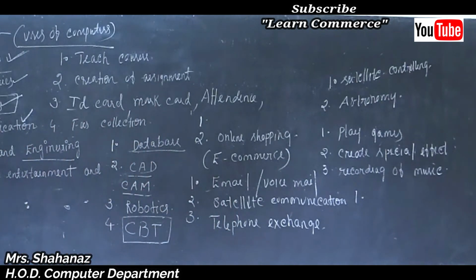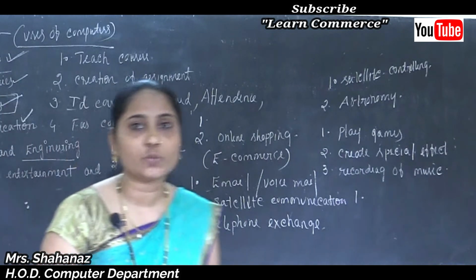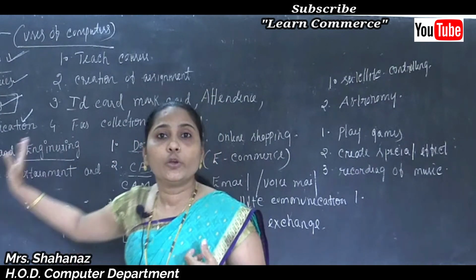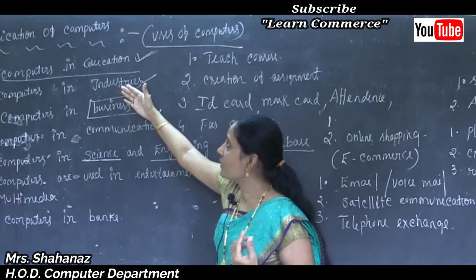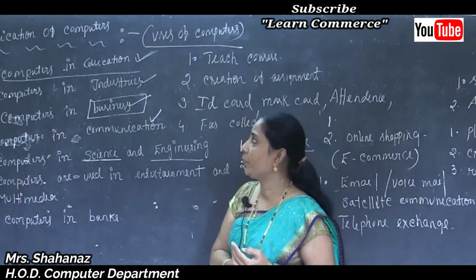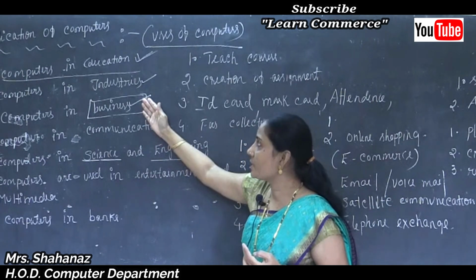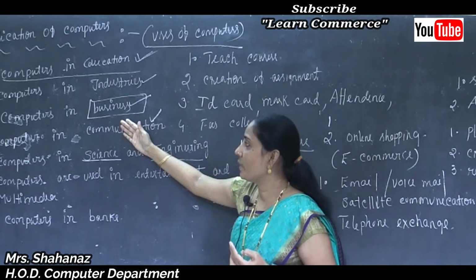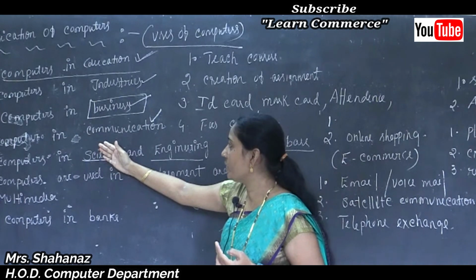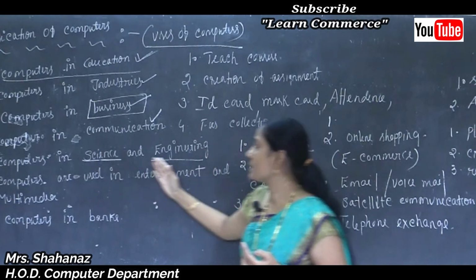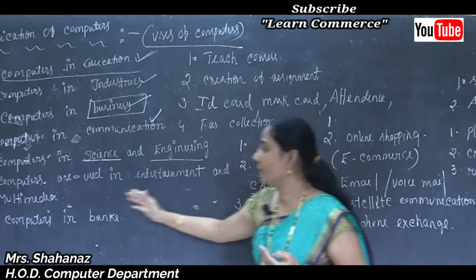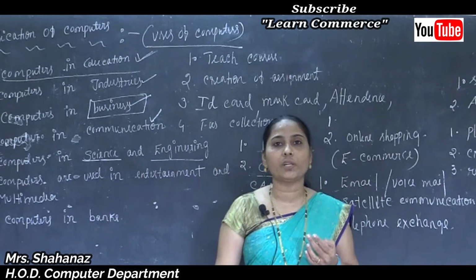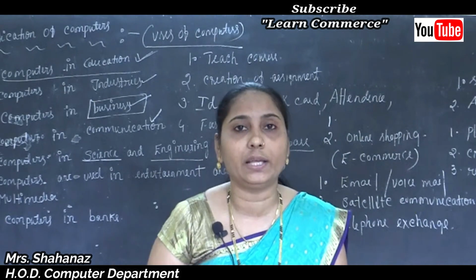So all these points are going to be added to our applications of the computer. Clear this one? Applications are nothing but the uses of computers. So these are all the points: first of all computers in education, computers in industries, computers in business, computers in communication, and also computers in science and engineering, computers used in entertainment and multimedia, and the last point is about computers used in banks.